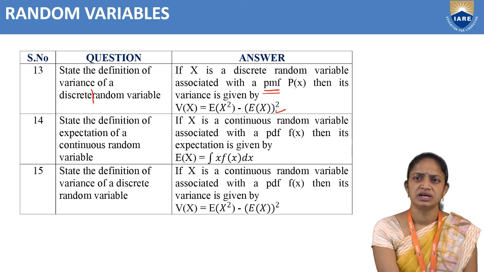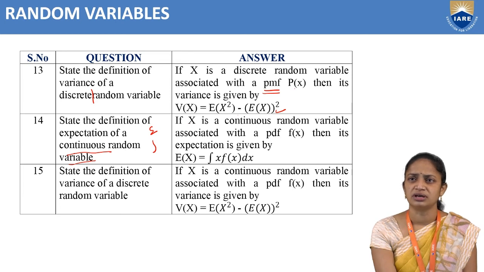Next definition: state the definition of expectation of a continuous random variable. So in discrete, we have to use summation. In continuous, we have to use integration. Okay, so let us discuss the expectation of a continuous random variable.